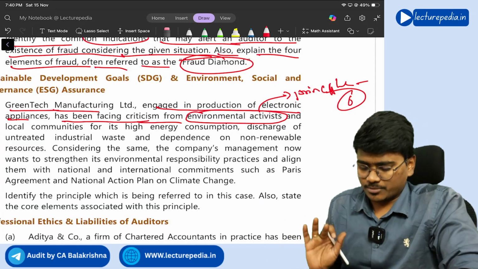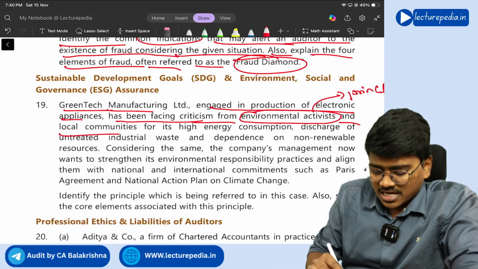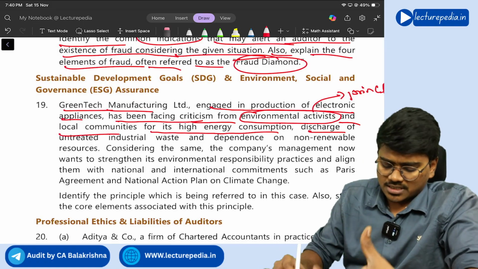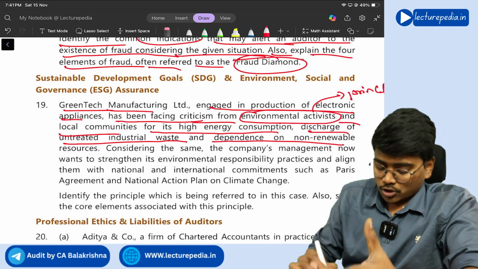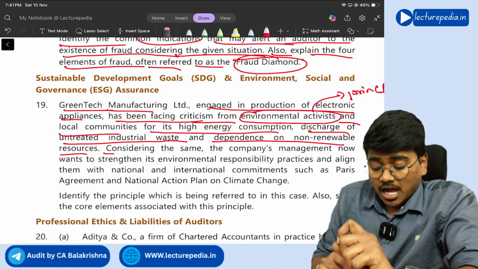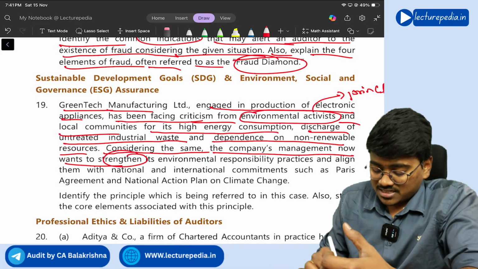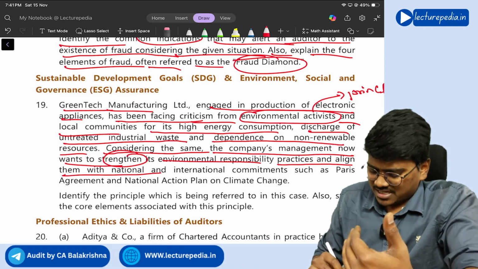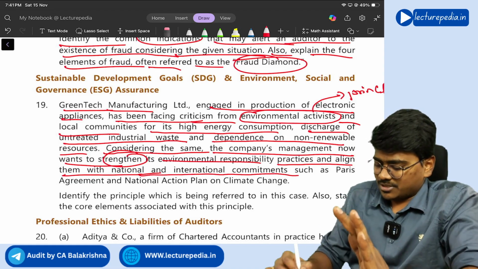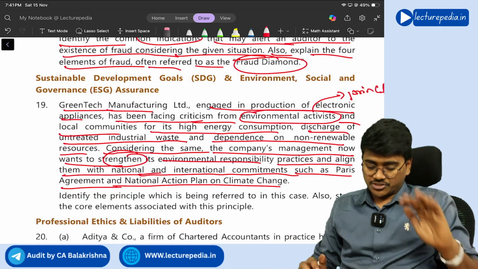Protection of environment. And local communities for its high energy consumption, discharge of untreated industrial waste, and dependence on non-renewable resources. Considering the same, the company's management now wants to strengthen its environmental responsibility practices and align them with national and international commitments such as the Paris Agreement and National Action Plan on Climate Change.